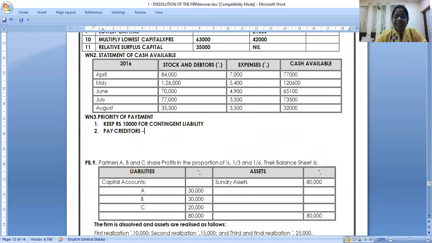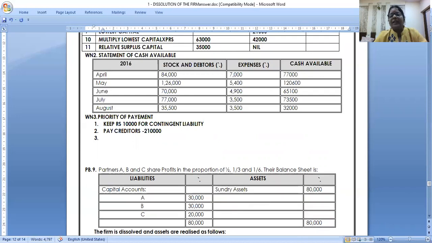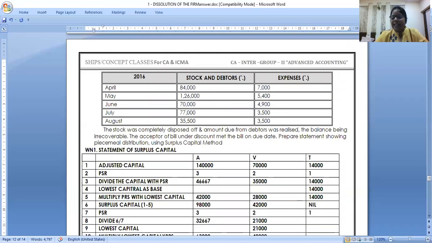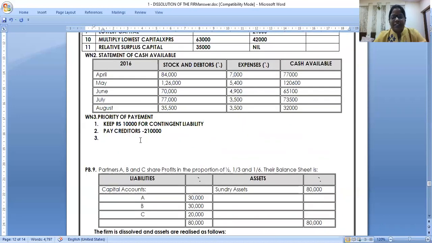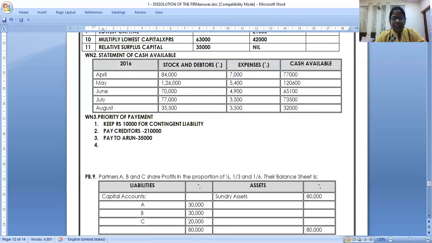After this, actually you should pay partners' loan first, but this time there is no loan. So then can I pay to the partners? Can I pay to Arun 35,000? Till 35,000, go on paying only to Arun, nothing to other partners. After that, pay to Arun and Varun rateably.